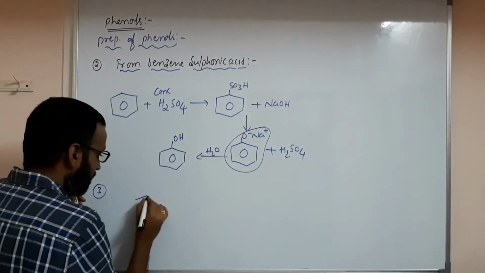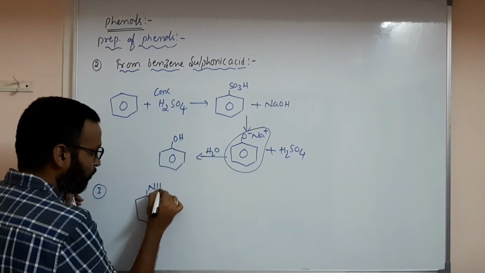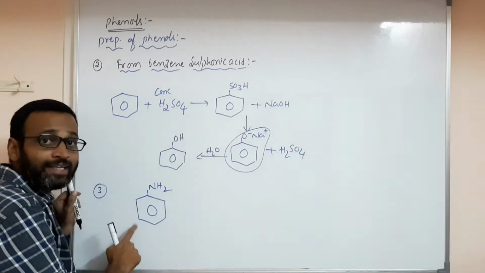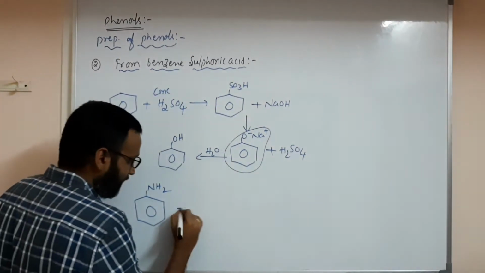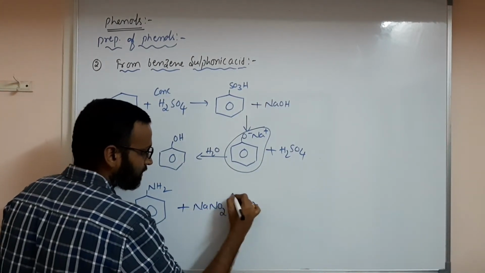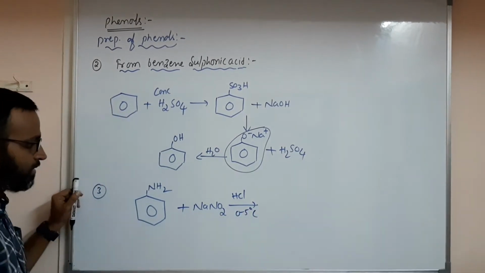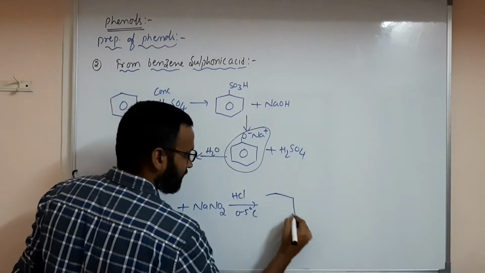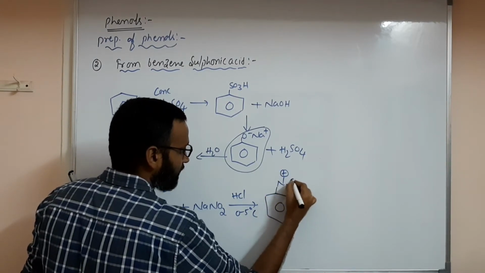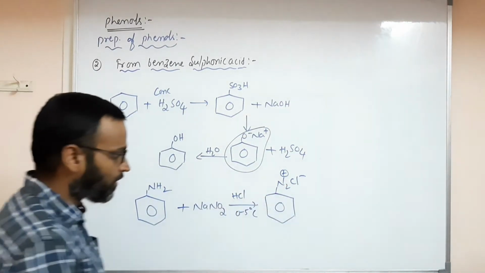Okay, one more you have. What is that? Benzene diazonium chloride. How that forms, I told you already. Nitrobenzene on reduction gives the amine, aniline. When this aniline reacts with NaNO2 plus HCl at 0 to 5 degrees Celsius, you will get C6H5N2+ Cl-. This is benzene diazonium chloride.